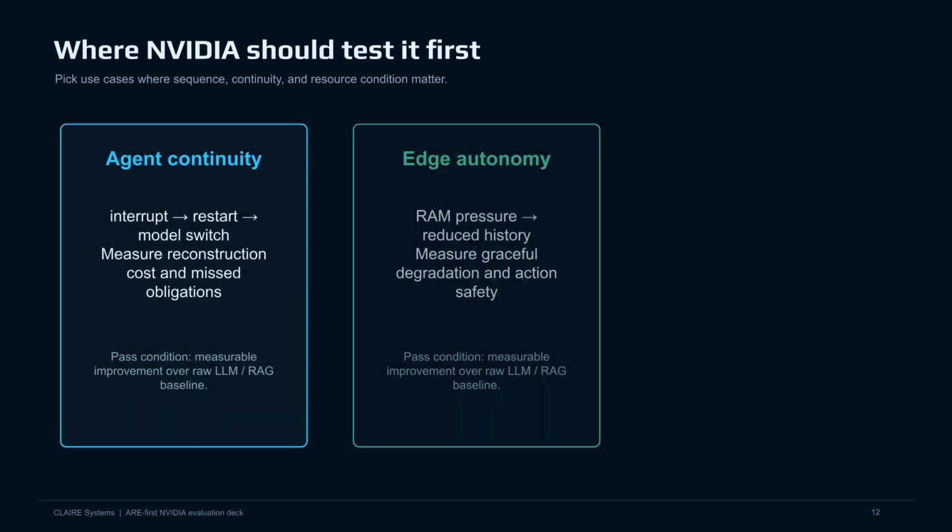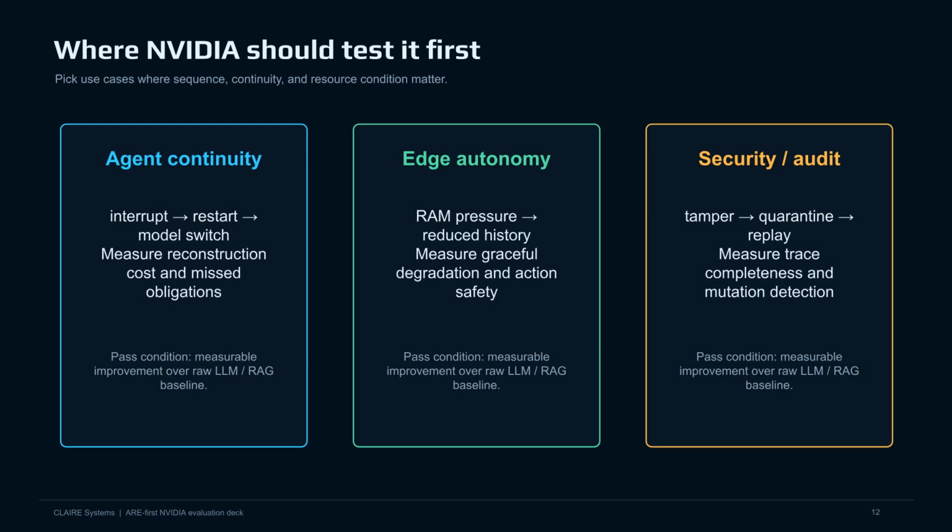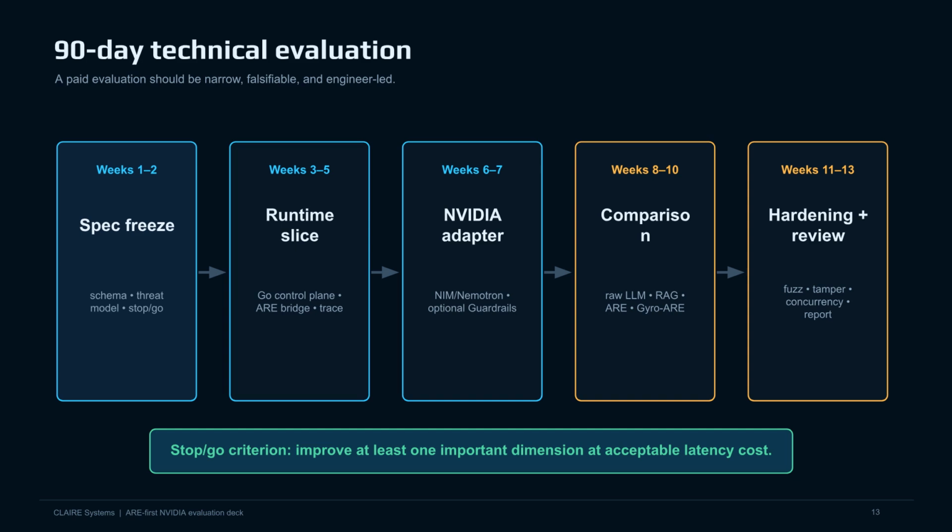This includes agent continuity, edge autonomy, and security/audit functions, all with the pass condition of measurable improvement over raw LLM/RAG baselines. Our 90-day technical evaluation is structured into 5 phases, from spec freeze to hardening and review. The stop-go criterion is simple: improve at least one important dimension at acceptable latency cost.